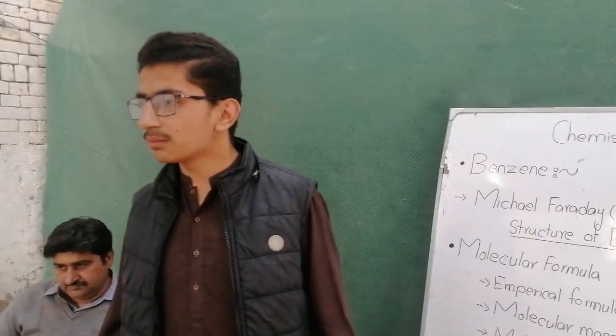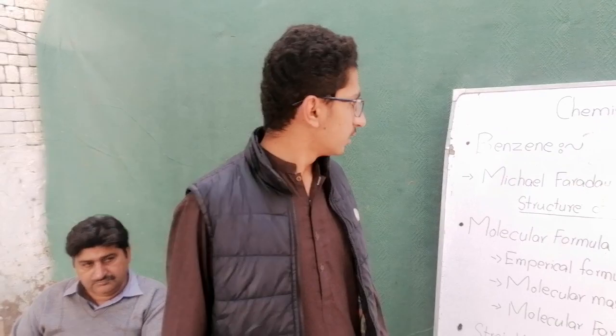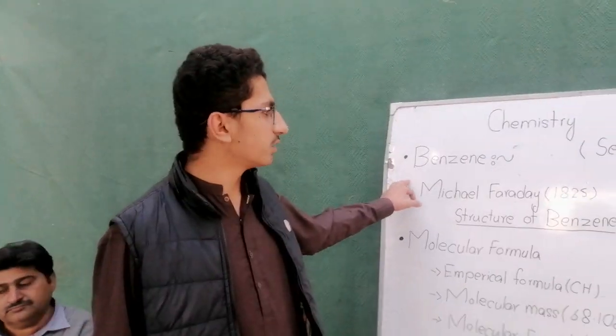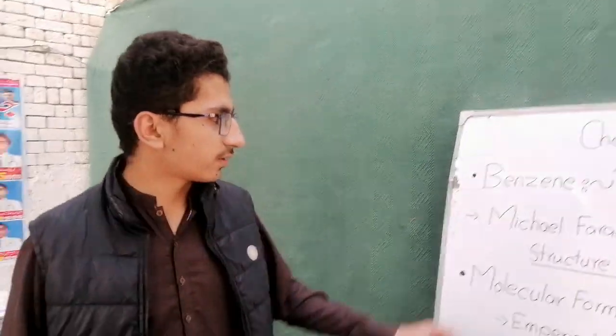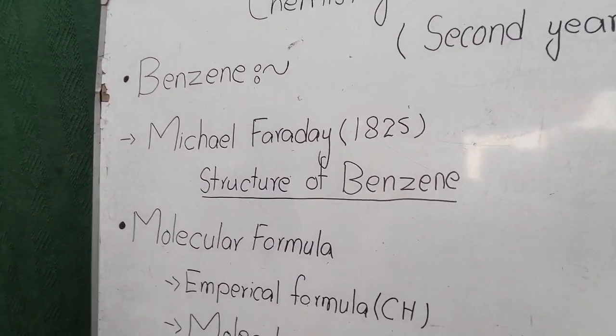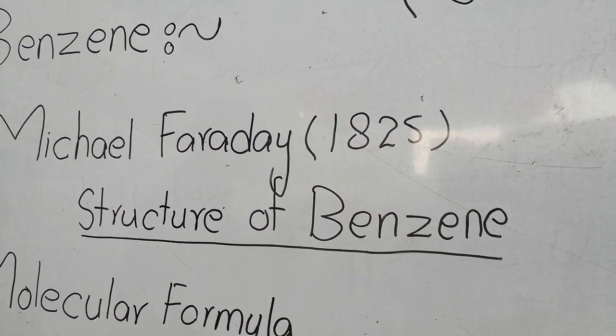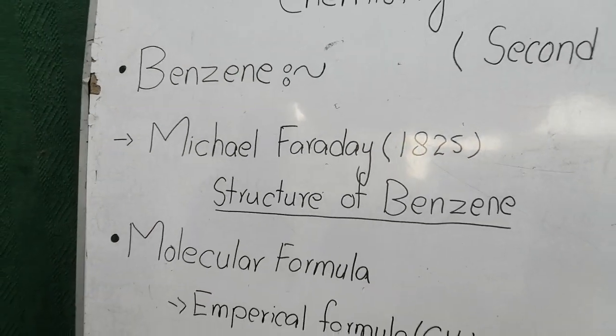Do you have any idea about benzene? Benzene is an aromatic compound. Benzene was first discovered in 1825 by a scientist, Michael Faraday. After 20 years, it was also discovered by Hoffman in coal tar. Michael Faraday discovered benzene by the destructive distillation of vegetable oil.